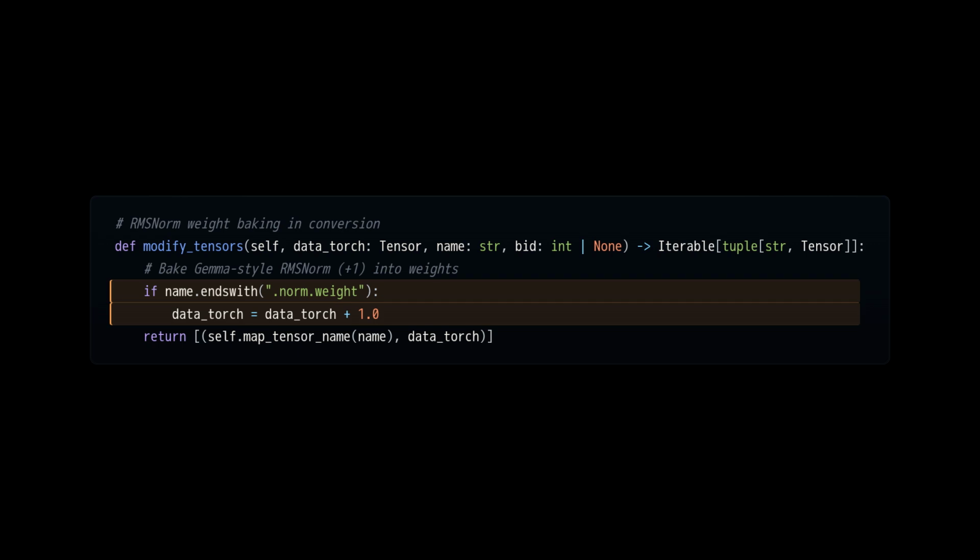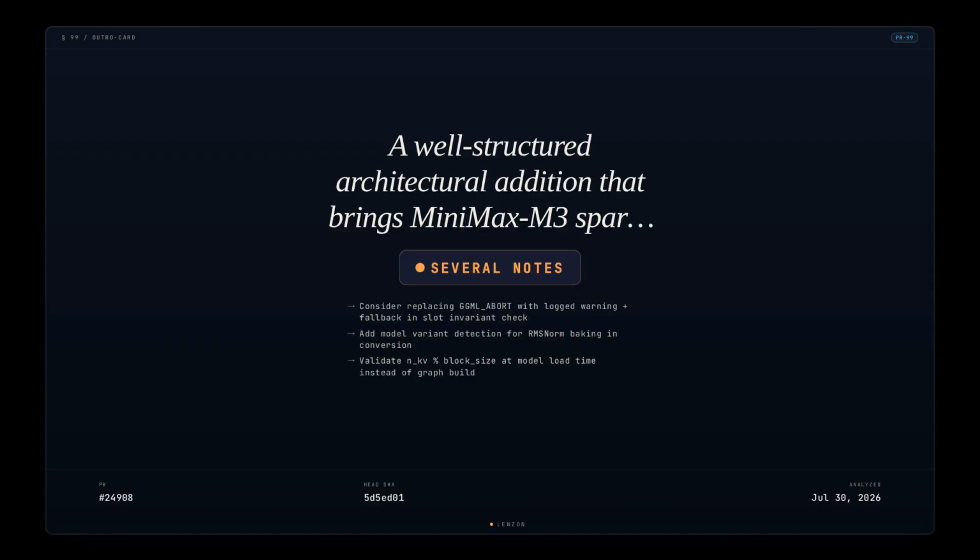Alright, that's the walkthrough. This is a well-structured architectural addition that brings MiniMax M3 sparse attention support to llama.cpp with clear invariants and graceful fallbacks. I'd recommend approving with a couple of notes. Consider replacing the hard abort in the slot invariant check with a logged warning and fallback, add model variant detection for the RMS norm baking, and move the block size validation earlier to model load time. Overall, really solid work. The foundation is clean and ready to support this new model family. Nice job!